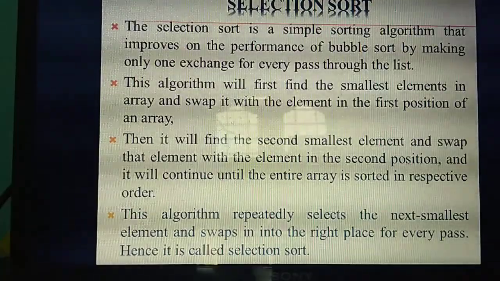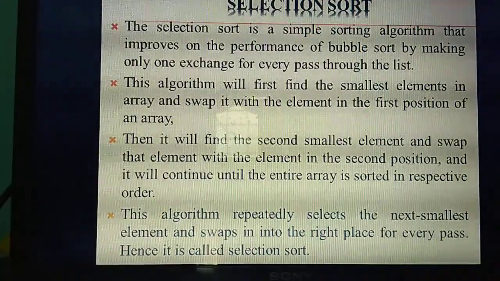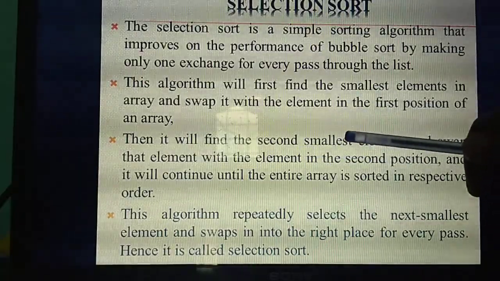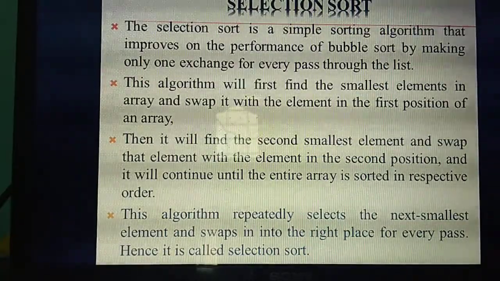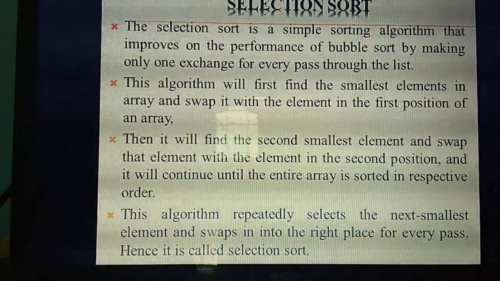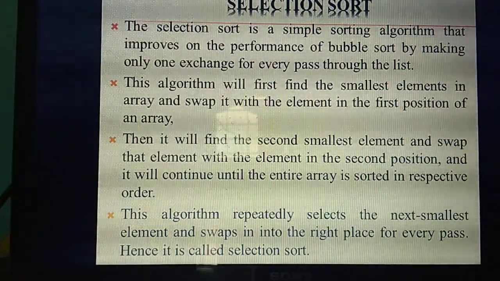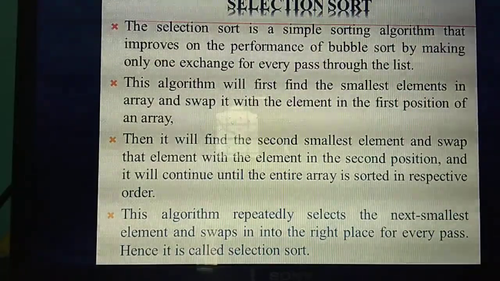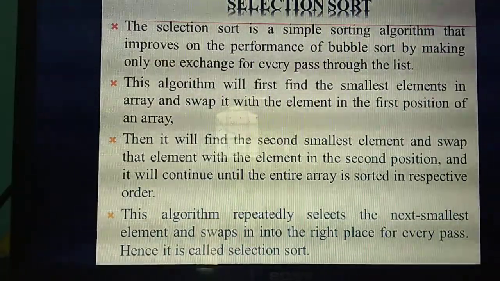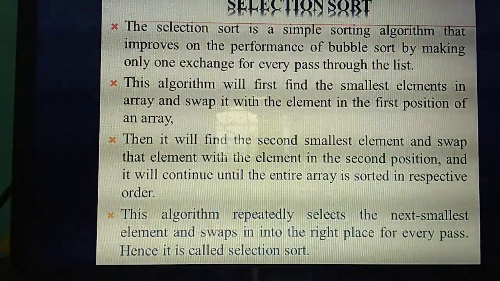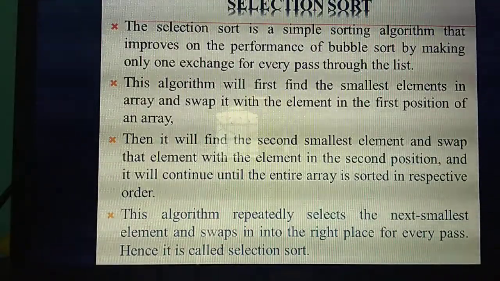Understand? Then the first element is over, and then the same thing for the next element. Which element is taken? The second smallest element. Then the second smallest element is kept in which position? Second position. Then the third smallest element is kept in the third position, then fourth, fifth, like that. The next smallest element is swapped and kept in the next places of that particular array.